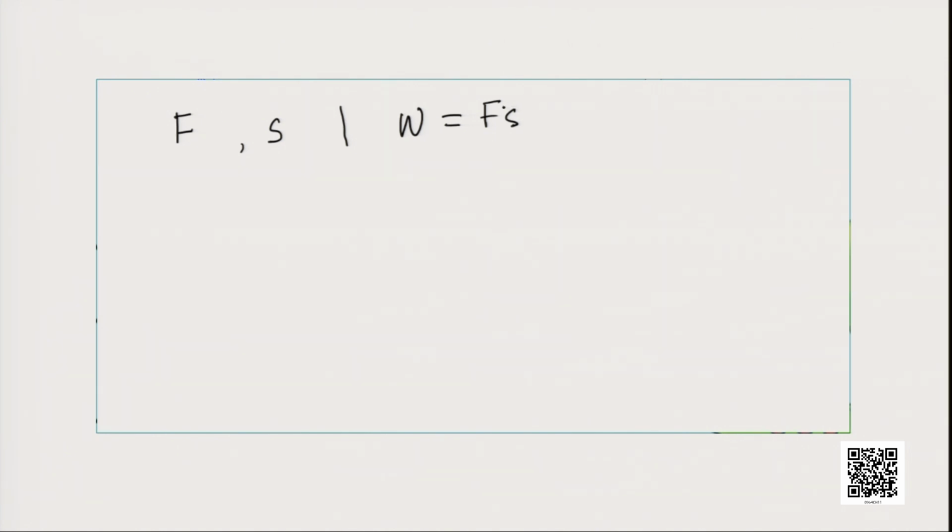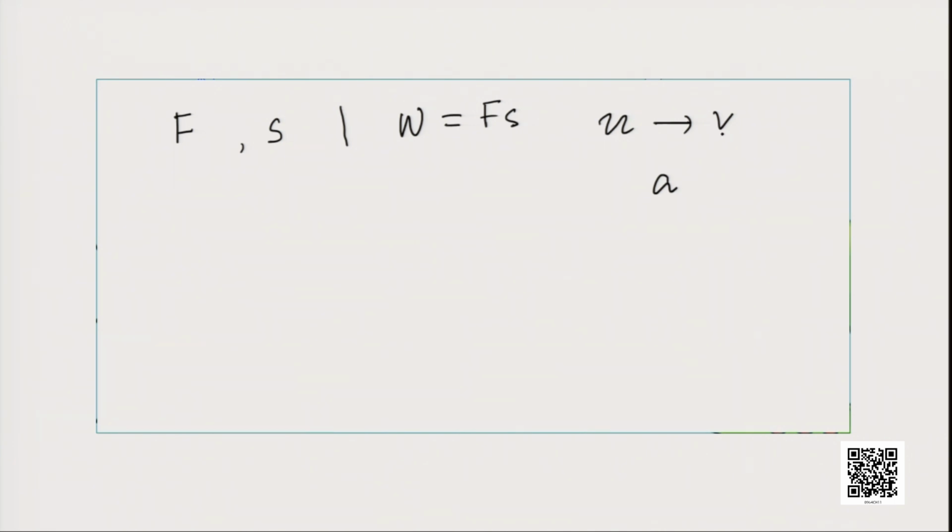Now, let its velocity change from an initial velocity of u to a final velocity of v, and let the acceleration be a during that transition from the initial velocity u to the final velocity v.